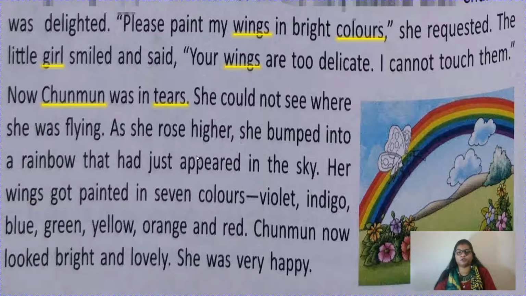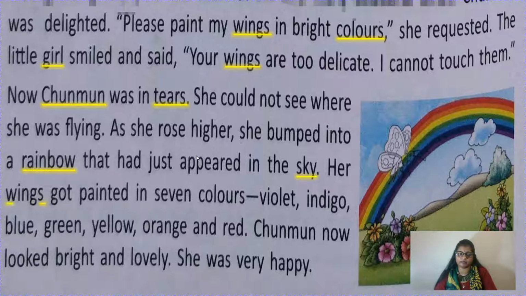See children, Chunmun, this name has come so many times. So I am not telling again and again that it is the name of an insect. In the same way, wings, colors, tears, they are things. They will come under the category of things. And girl is the name of a person. She could not see where she was flying. As she rose higher, she bumped into a rainbow. So underline rainbow, that has just appeared in the sky. So sky is also a thing.